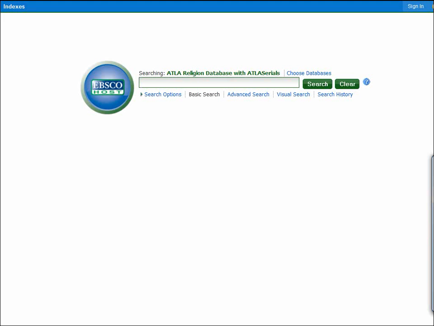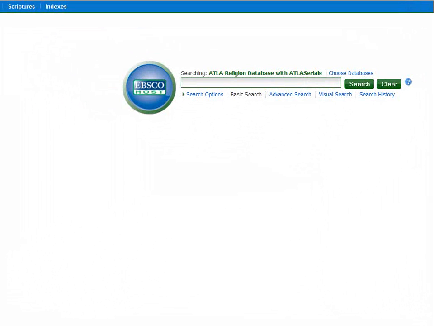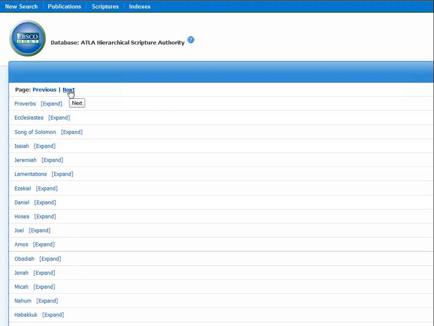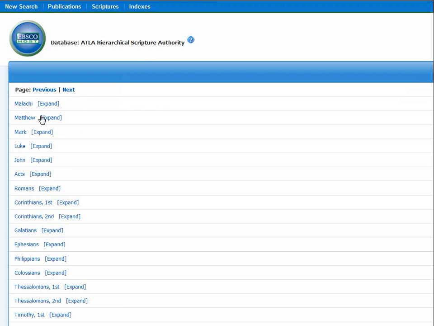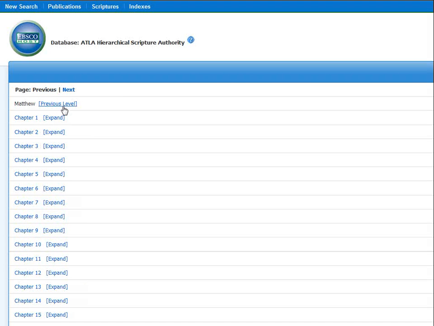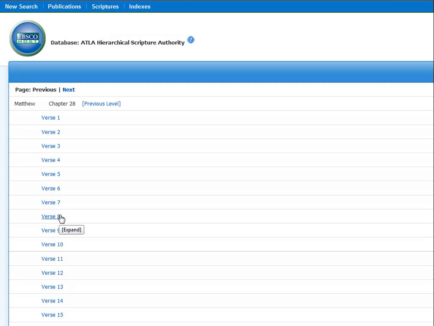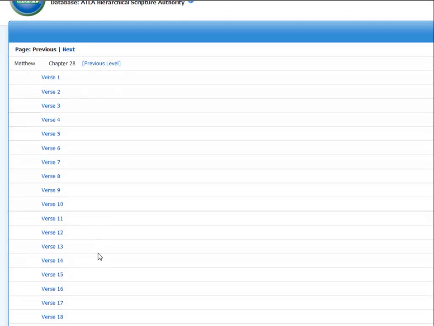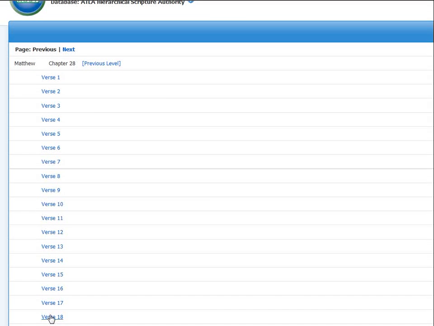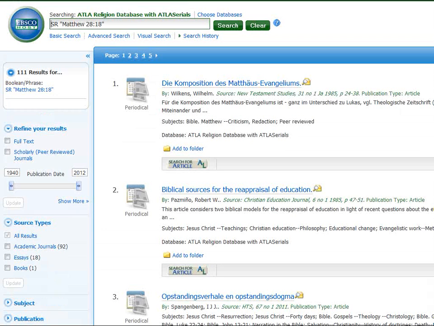What this does is it lists articles on particular passages of scripture. So if you're doing a paper on a particular passage, simply click on Scriptures, find the book of the Bible you're working with, hit the expand link. Clicking on the book itself will give you all the articles dealing with any portion of that particular book. Find the chapter you're working with, and if applicable, find the verses you're working with also. This will take you to every article dealing in some way or another on Matthew 28, verse 18, the first verse of the Great Commission.